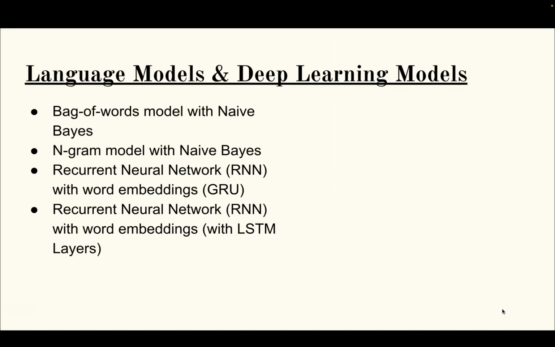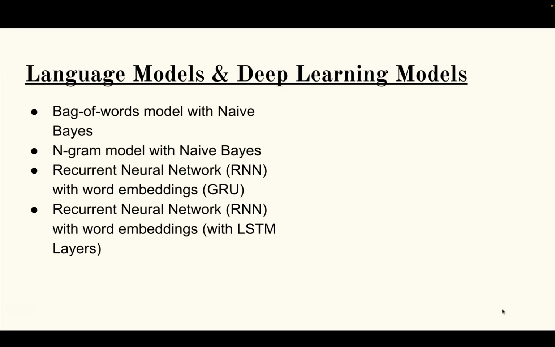So the language models and the deep learning models I implemented were, first I did a bag of words model with the help of the naive Bayes algorithm, and I also implemented the n-gram model also with the help of naive Bayes.